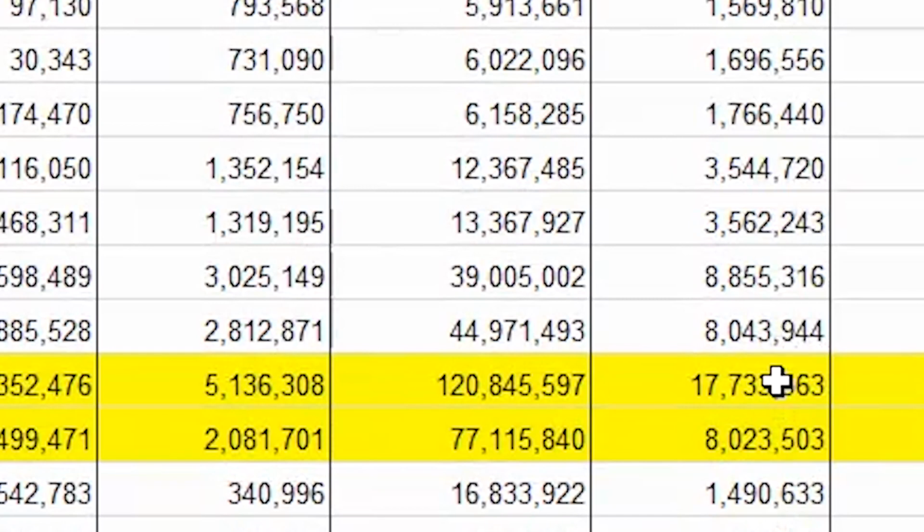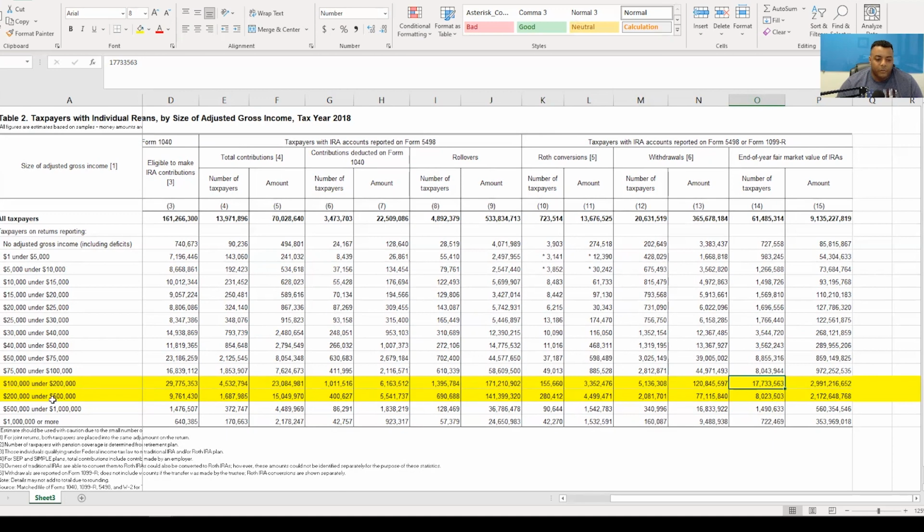Okay. The majority of these accounts are those between 100,000 and 500,000. So 500,000, as you might recall here, is just above the 400,000 mark that they talk about a lot with Biden's tax plans and things like that that they're trying to push through Congress. So it's right in this wheelhouse, okay? The quote unquote middle class, if you want to call it that. That's who has the majority of these accounts.